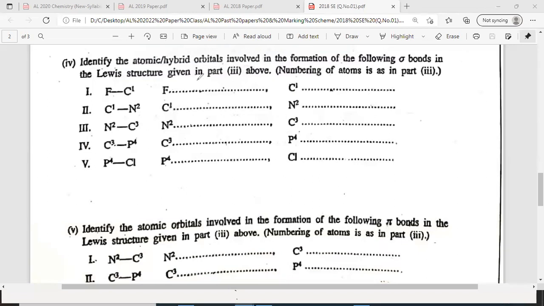Right. Let's see now. Again, we need to refer to that structure. I'll quickly draw it.